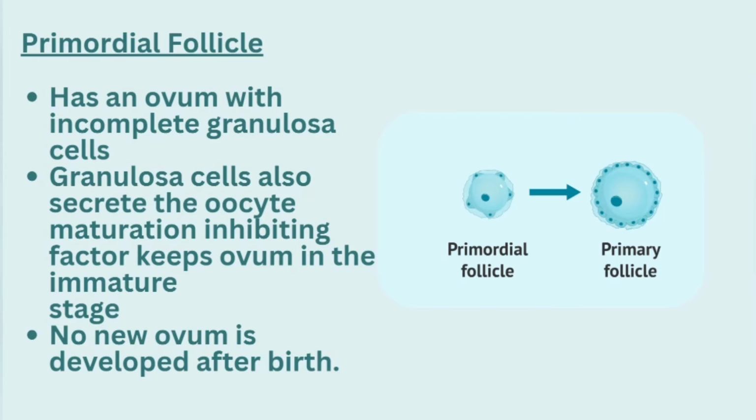Primordial follicle. What happens in this primordial follicle? It contains an ovum which developed before birth, and it has an ovum surrounded by incomplete granulosa cells. Granulosa cells also secrete oocyte maturation inhibiting factor. This factor is very important because it keeps the ovum in an immature stage till the woman attains puberty. It is kept in the immature state, so no new ovum is developed after birth.